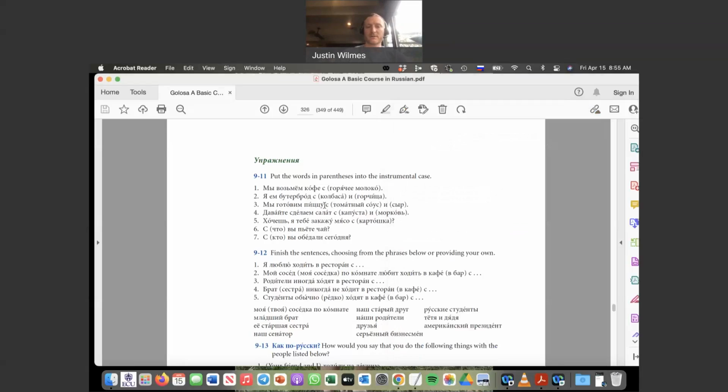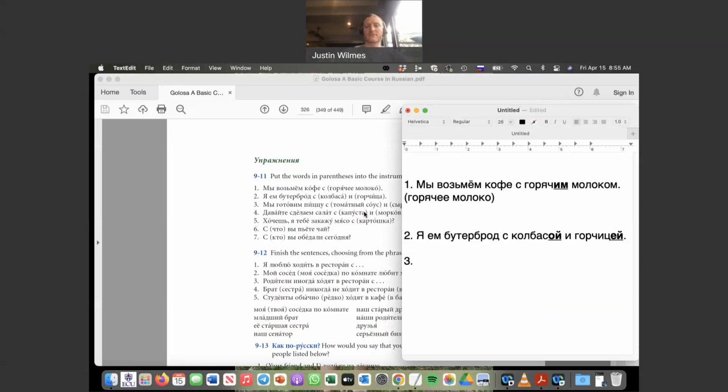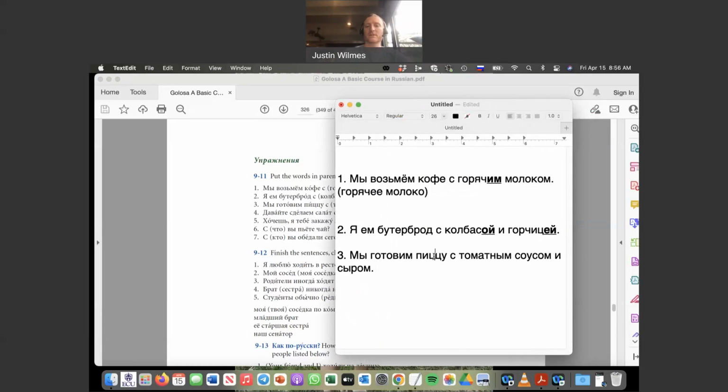We are cooking pizza with tomato sauce and cheese. Okay, мы готовим пиццу с томатным соусом и сыром. Okay, we are cooking pizza with, so instrumental case, right?